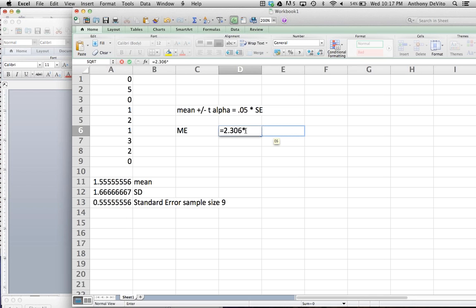Okay, so 2.306 times the standard error, and we just calculated the standard error to be 0.555. So our margin of error is equal to 1.28.